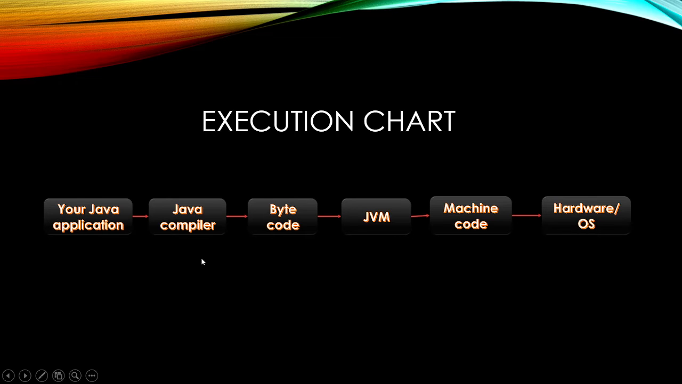Okay, so let's talk about the execution chart. Whatever I told earlier is displayed in this chart. That is, we have the Java application, then we have the Java compiler that takes the application and compiles it. It converts it into bytecode. Then this bytecode is interpreted by the JVM and converted into machine code that is read by the hardware or operating system to do a particular task.